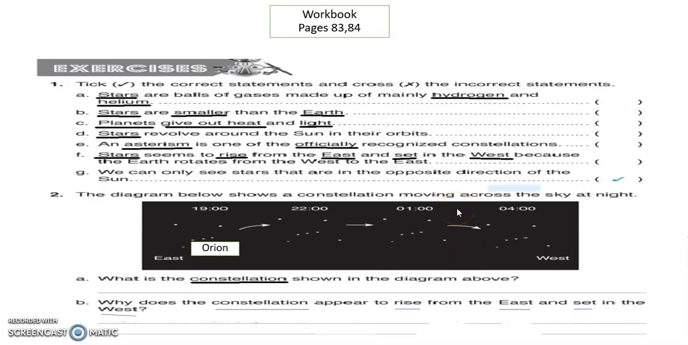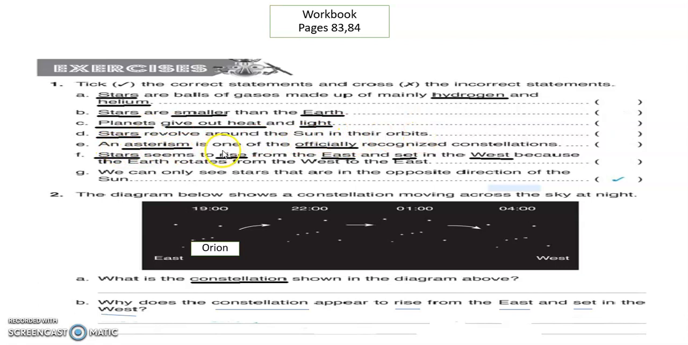I hope you understand our topic for today. Please open your workbook to pages 83 and 84. Tick the correct statements and cross the incorrect statements. Stars are balls made of hydrogen and helium. Correct or incorrect? Stars are smaller than the Earth. Correct or incorrect? Planets give out heat and light. Correct or incorrect? Stars revolve around the Sun in their orbits.